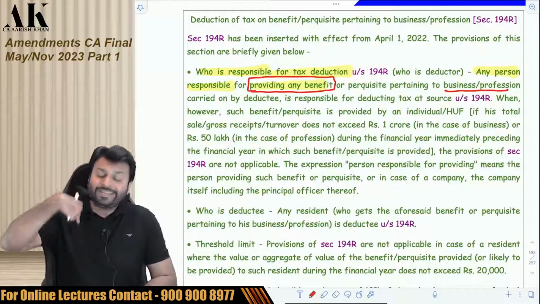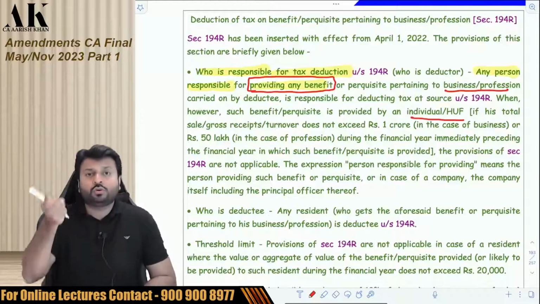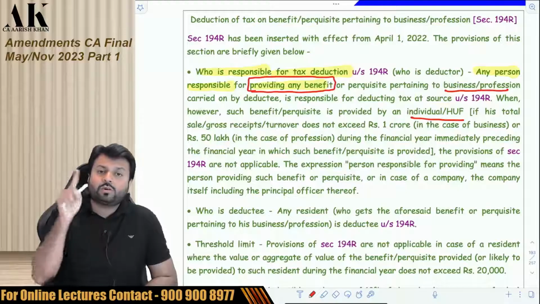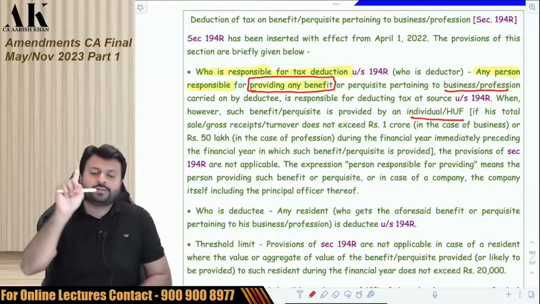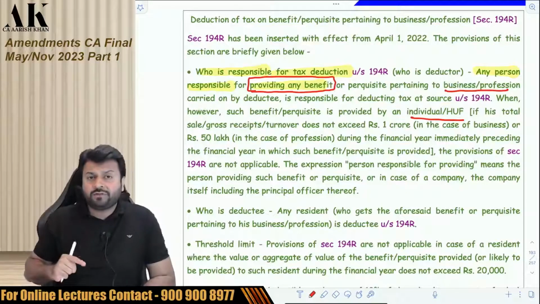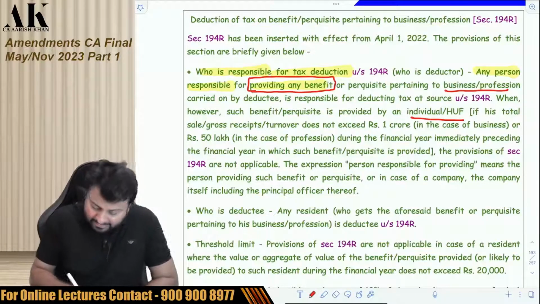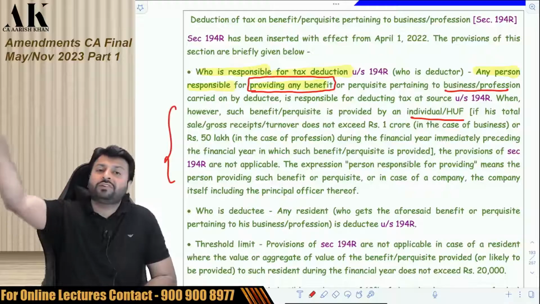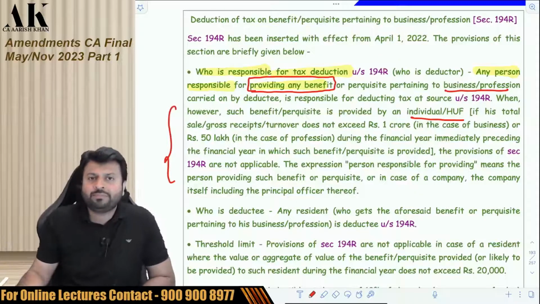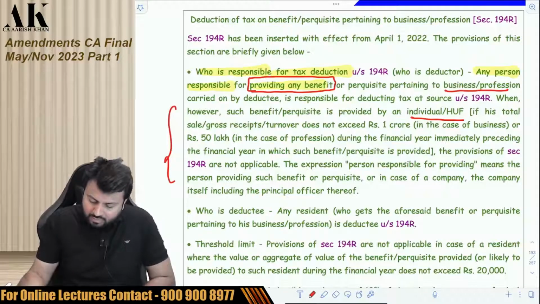But if the deductor is an individual or HUF, as I have told you, then they are liable to deduct only if the last year's business turnover is greater than 1 crore, or if they are doing profession, then the last year's profession gross receipt has to be greater than 50 lakhs. This is something which I have just told you, which was mentioned in that note. You remember that? Okay.